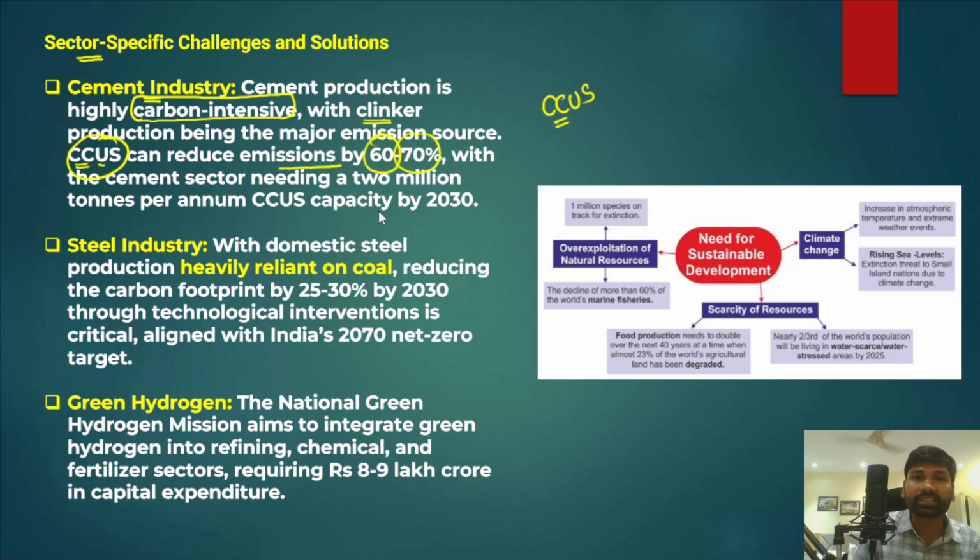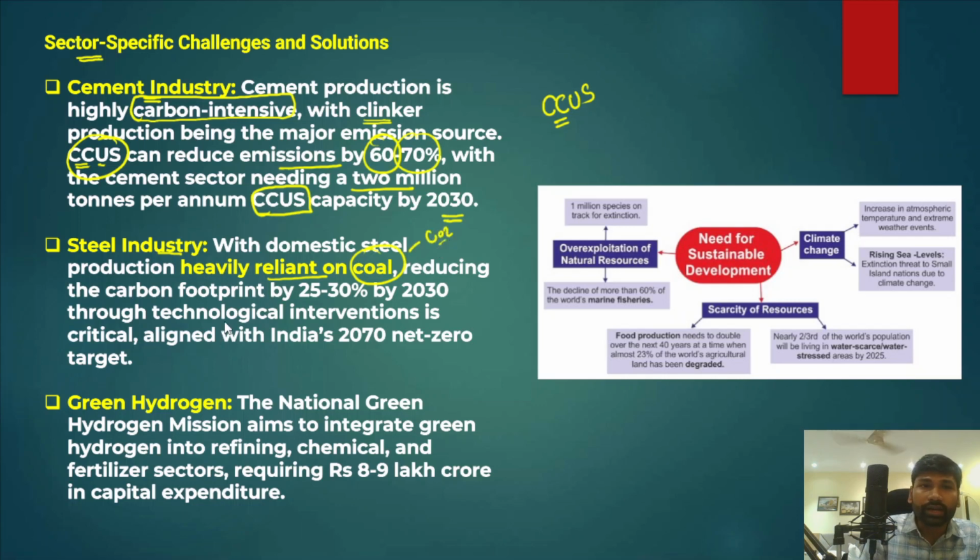The cement sector actually needs 2 million tons per annum of carbon capture, utilization and storage capacity by 2030, to achieve the objectives already set by the government. After that, we should also look into the steel industry, which is also one of the carbon intensive sectors. In fact, the steel industry in India is significantly dependent on coal, a fossil fuel, and when we burn coal it releases carbon into the atmosphere.